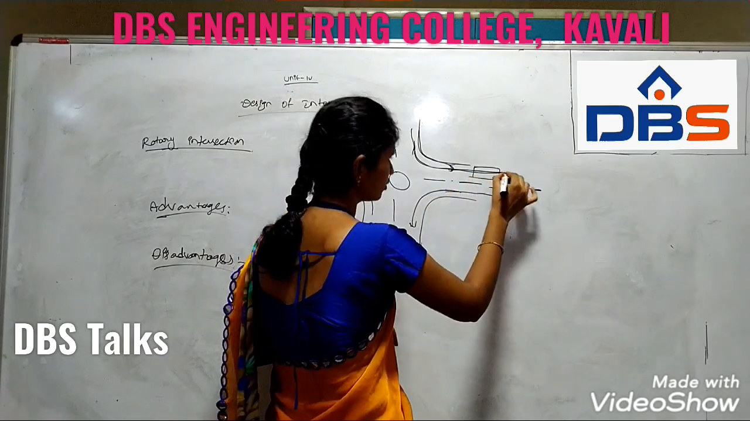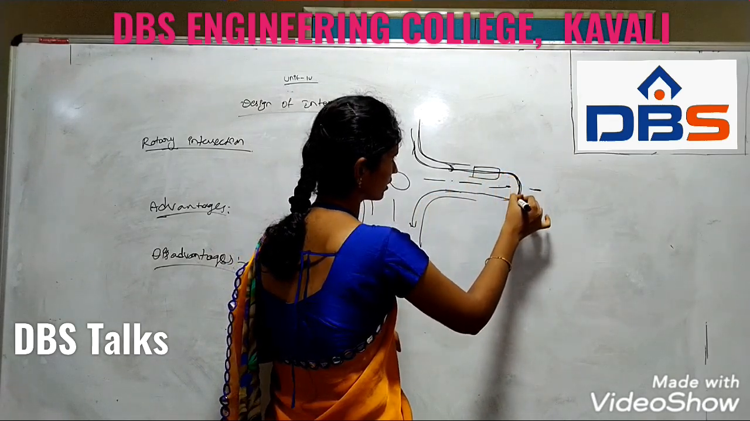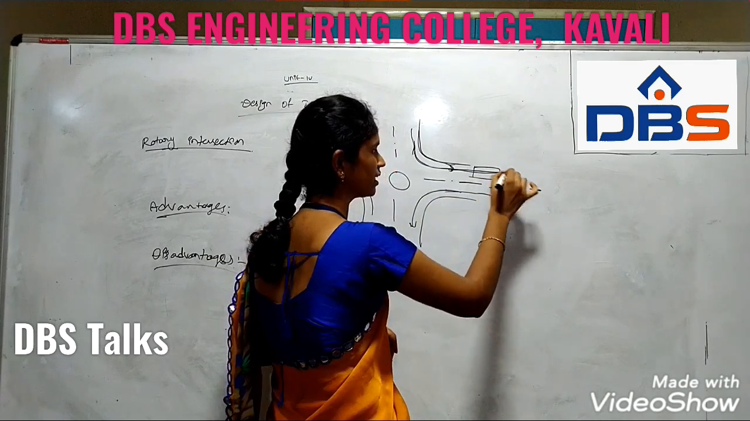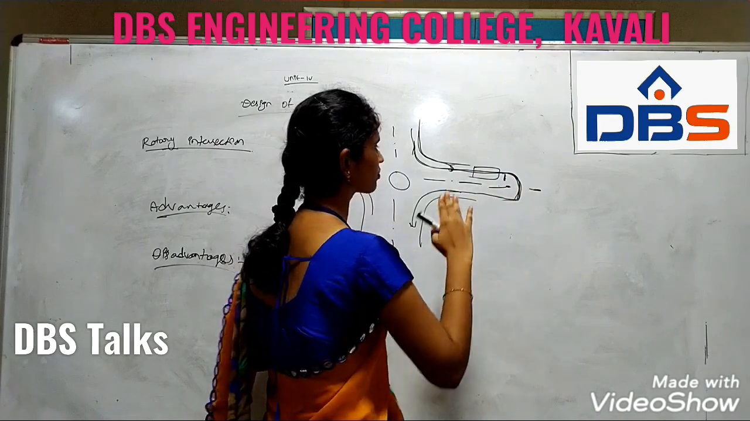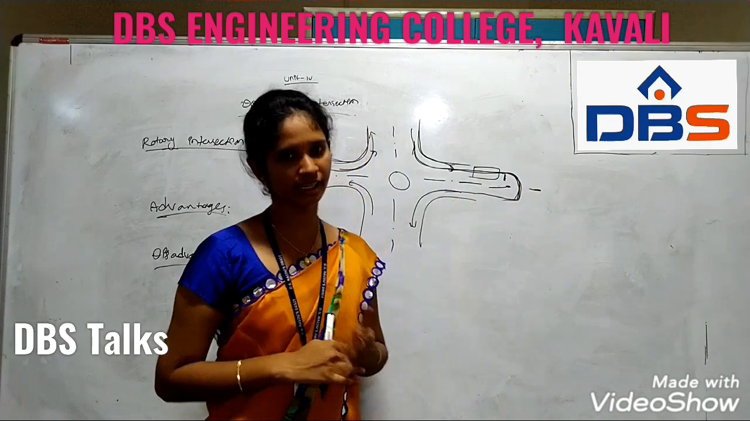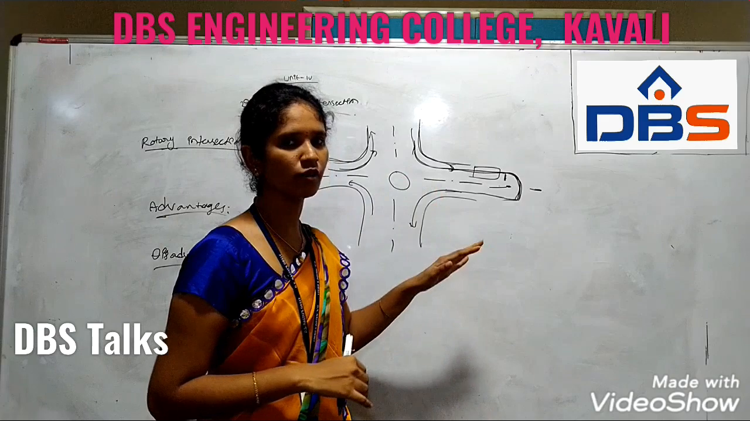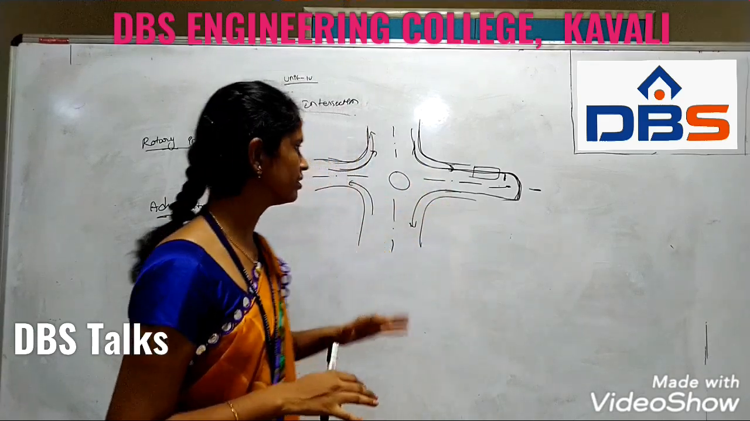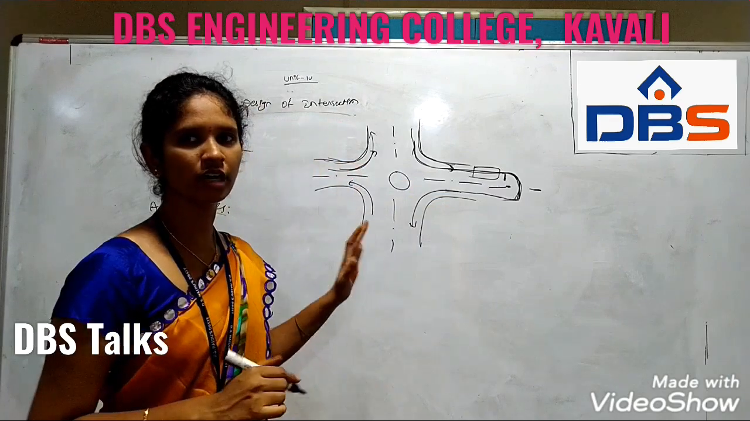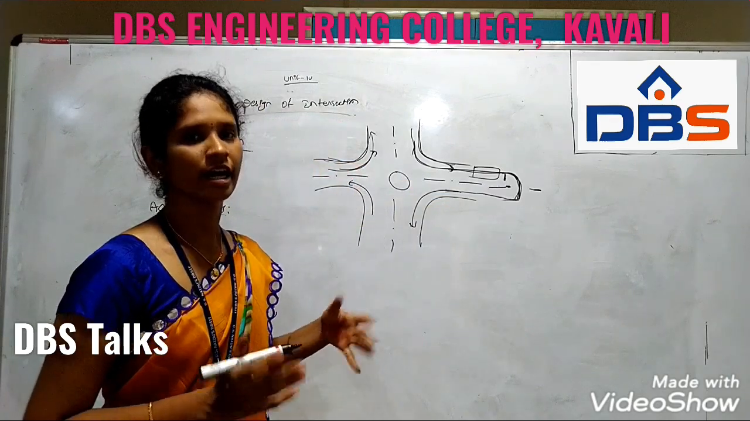So to take a U-turn, we need to take it here. So the vehicles moving in this way will need to stop at this point. So the time of vehicle movement will be decreased. So there are some disadvantages to entering the road. And another thing is the area required to construct a rotary system will be heavy.